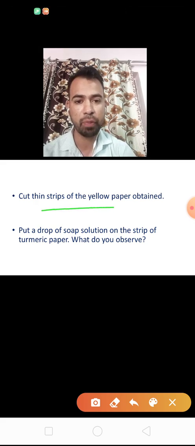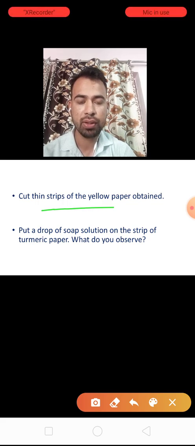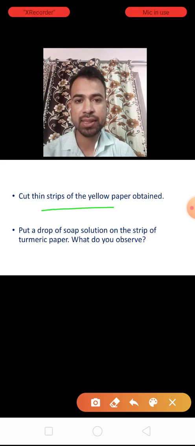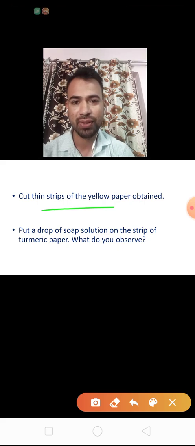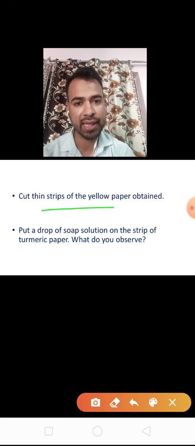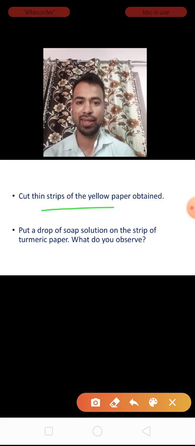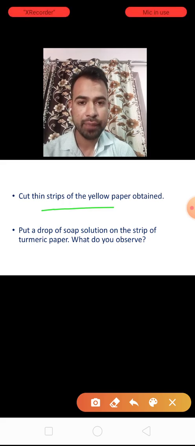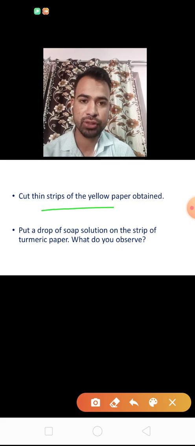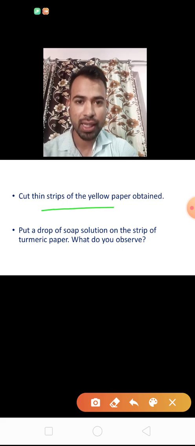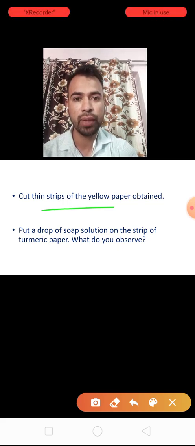When it is dry, we cut the filter paper into thin strips. Then we obtain yellow paper, which we can use as an indicator to test various solutions. Which solutions we will take, I will tell you in the laboratory. We'll take some acids and some bases. I'll not reveal here which solutions we will take. In this activity we'll go to the lab and take some acidic and basic solutions to test.